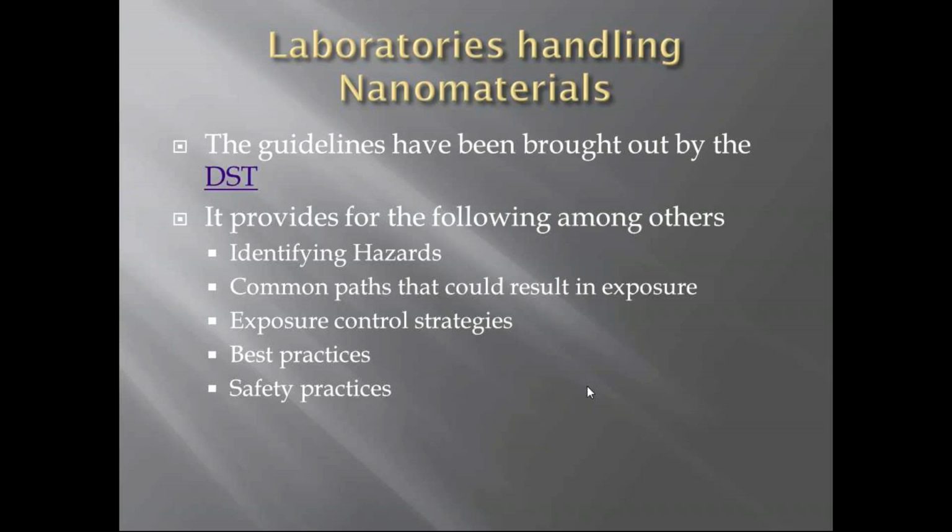So whenever you are starting with a new process, a new substance, a new material, you have to go behind that and find out who is actually controlling the usage of that operation. In this case, the nanomaterial, the guidelines have been brought out by the DST, and it provides for the following, among others: identifying hazards, common paths that could result in exposure, control strategies, best practices, and safety practices. I'll again take you back to the DST guidelines.